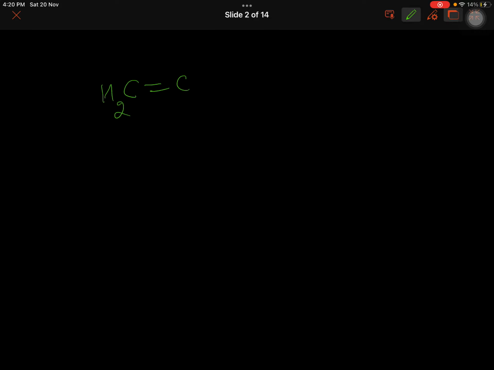Then you have an example. Suppose I am taking 2 double bonds in the same compound. How do we name such compounds? It's easy. 1, 2, 3, 4. From any side, the double bond will be between 1 and 2 and 3 and 4 only. So you can number from any side. And then there are 4 carbons. So we generally write but.